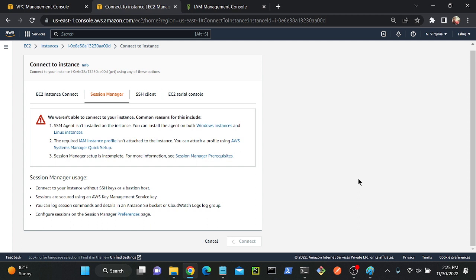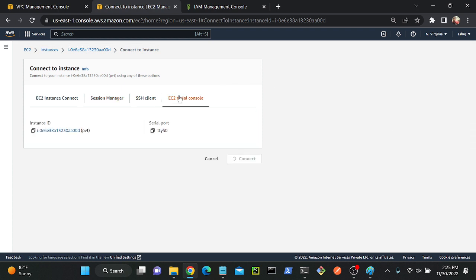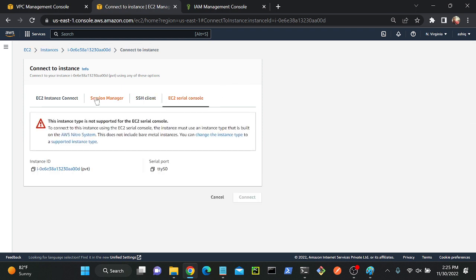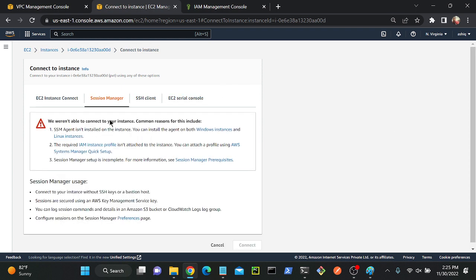Not only troubleshooting. For example, if you want to connect to your organization network without any public IP address exposure, then you can use SSM manager. The serial console we use for troubleshooting. So we have an option over here, serial console. We can use the serial console to connect that. Wait. It will take 2 to 3 minutes maybe.